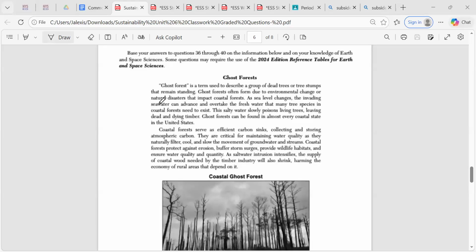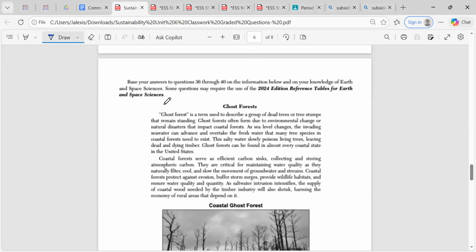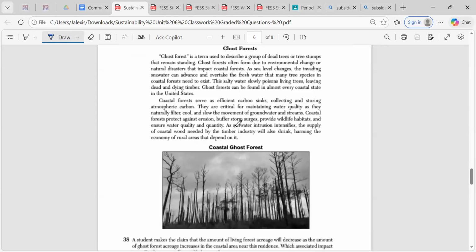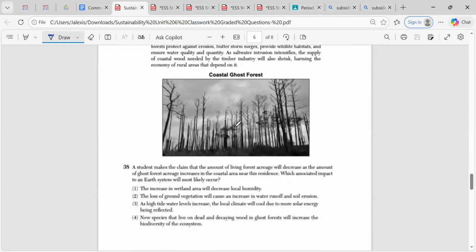So we're going to go through number 36 through 40. All right. It says answer questions 36 through 40 on the information below and on your knowledge of Earth and space science. And there may be some questions that require the use of the Earth and space science reference tables.